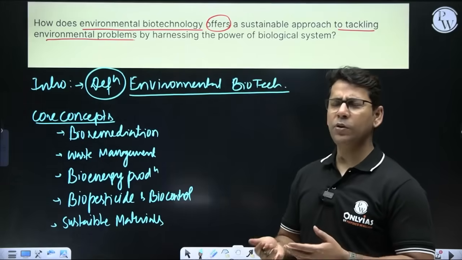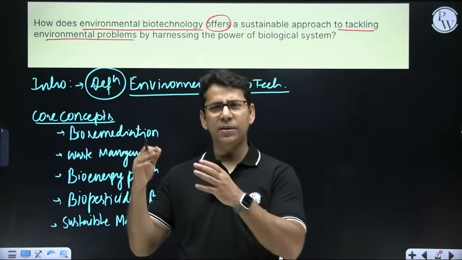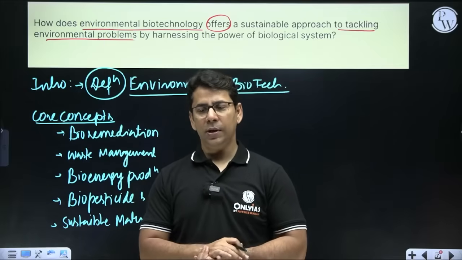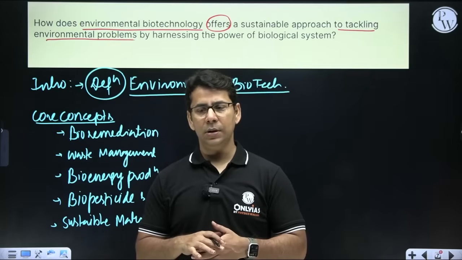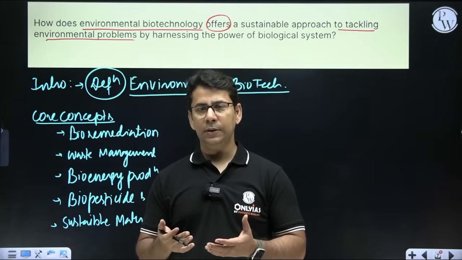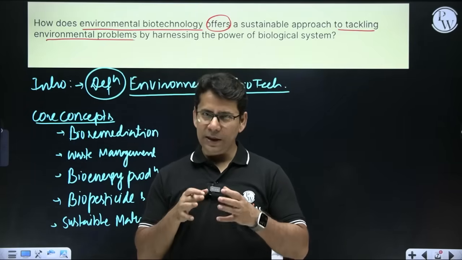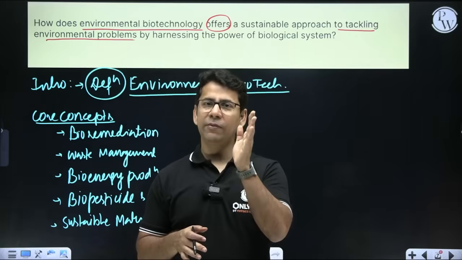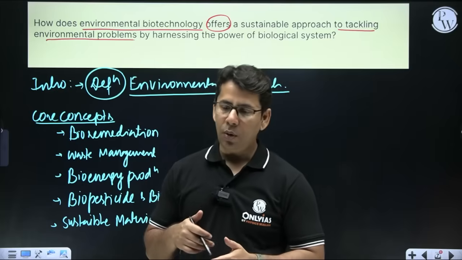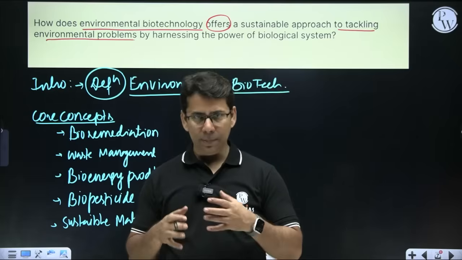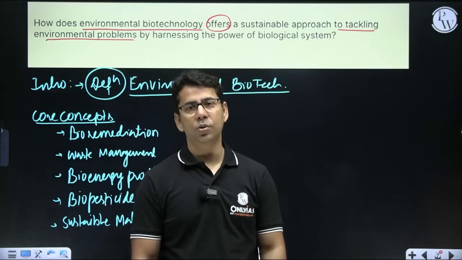And we know that bioenergy production uses renewable biomass sources. We are getting some fuel from algae also, and we are producing biofuels of different types. Biopesticides are the alternative to chemical pesticides, with very little impact on the environment, and they are effective in managing harmful insects. They also help in agriculture as well as forestry, and that is what we call biological control.